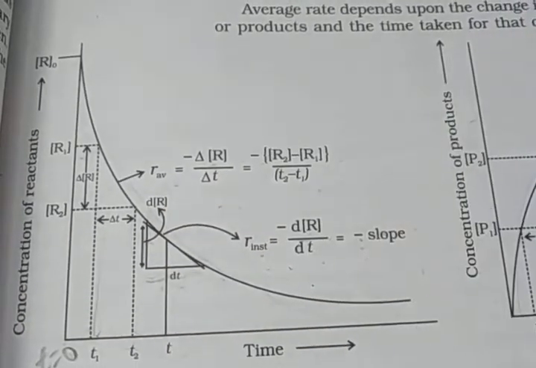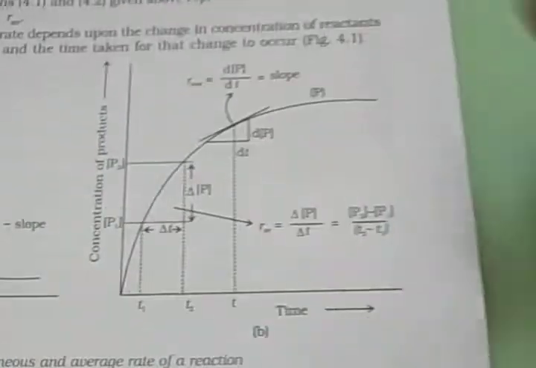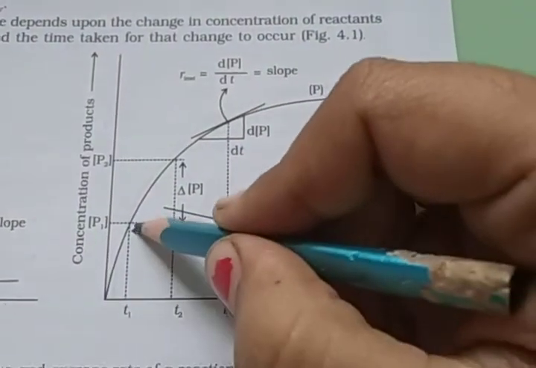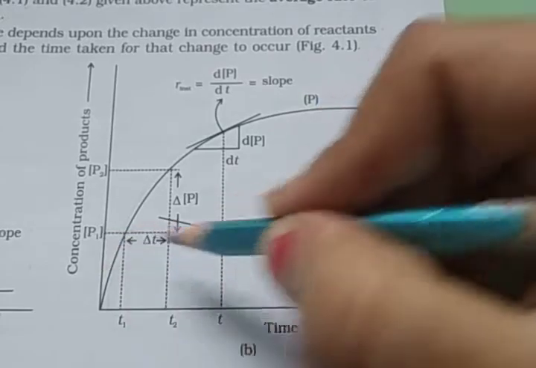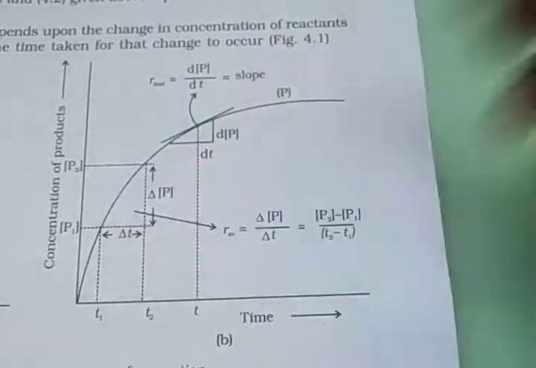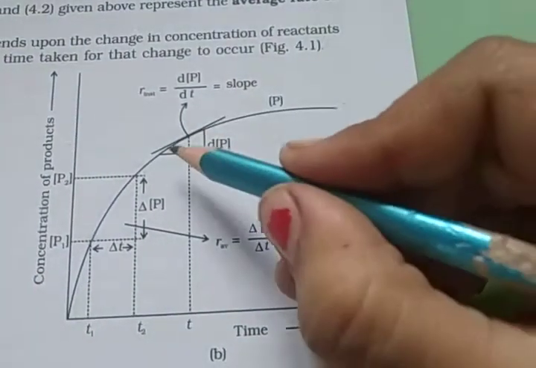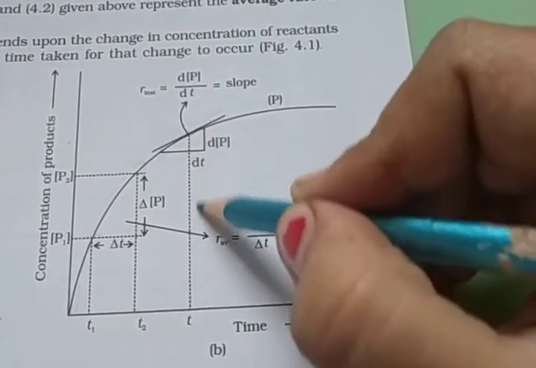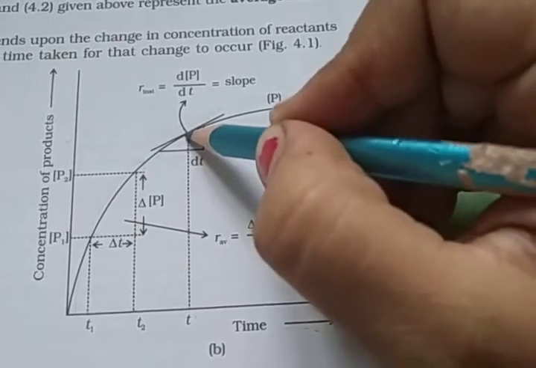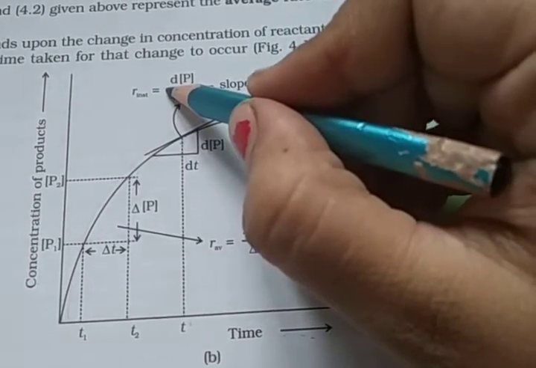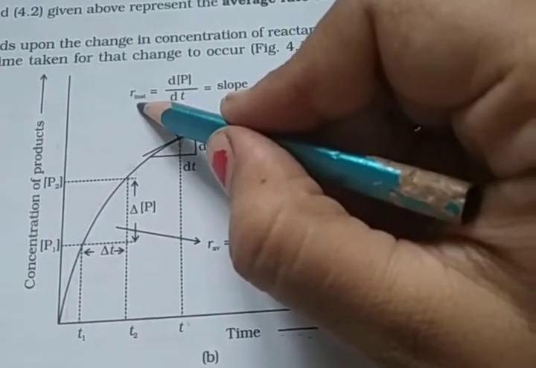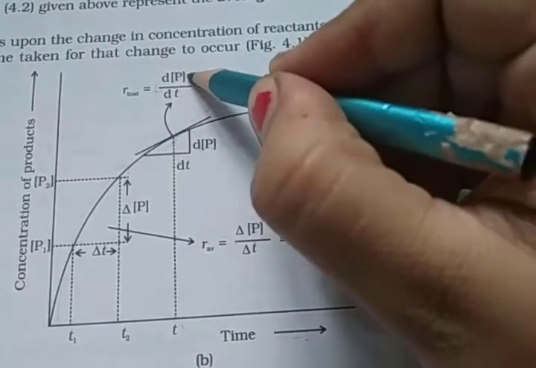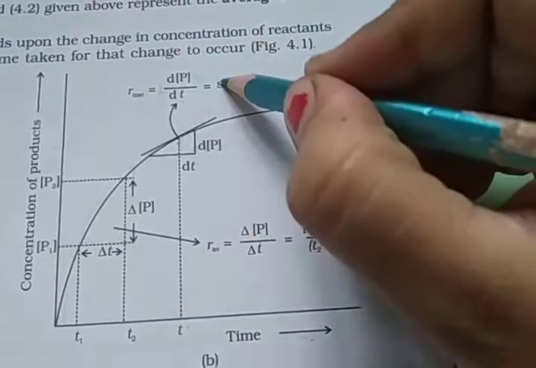Okay, and the reverse holds for product concentration increase. At time T1 the product concentration is P1, and at time T2 it is P2. When we plot the slope at the point at time T, the instantaneous rate of reaction is dP upon dt, with a plus mark, which means the product concentration increases, so that represents the slope.